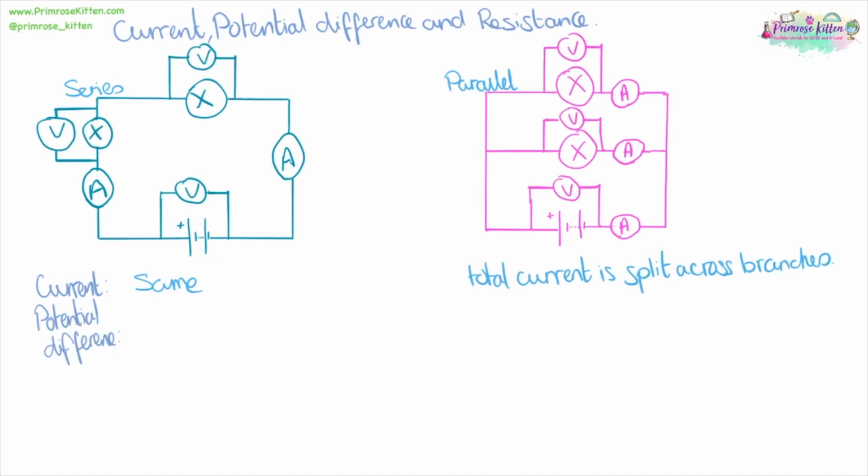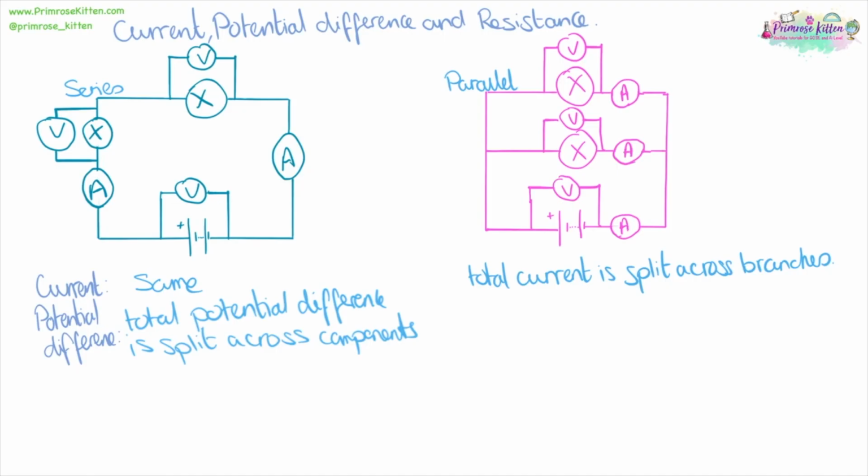Potential difference is measured by a voltmeter. I'm going to measure the voltmeter around the battery, then a voltmeter around each of the bulbs. And you'll notice that the potential difference, the voltage at the battery, is split across the components.